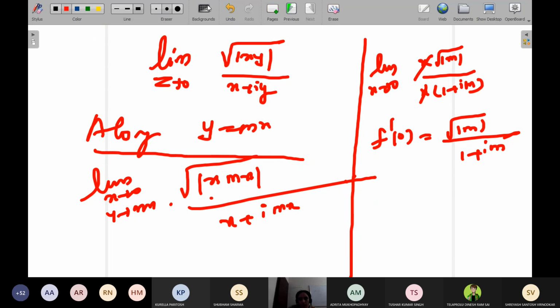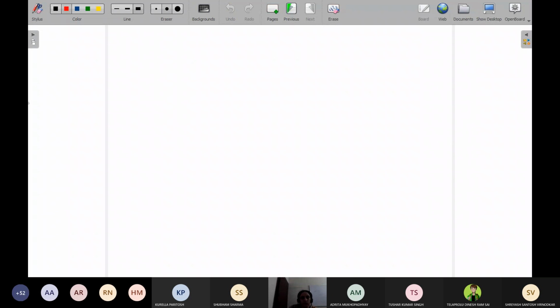Ma'am, tell me. In previous examples, we satisfied the CR equations, then we said that the function is analytic in all the questions. Yes. But ma'am, in this question, we showed that CR equations were satisfied, but the function was not analytic. What does it actually mean? I was expecting this from your side. What do you observe from this?